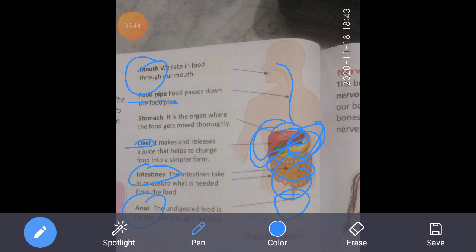कुछ ऐसा पार्ट रह जाता है फूड का जो डाइजेस्ट नहीं होता. So that undigested food is waste food. So that is the waste product. So that waste product, it goes out from our body through this part, that is the anus. So anus की हेल्प से वो बाहर चला जाता है, वेस्ट रिमूव हो जाता है हमारी बॉडी से.